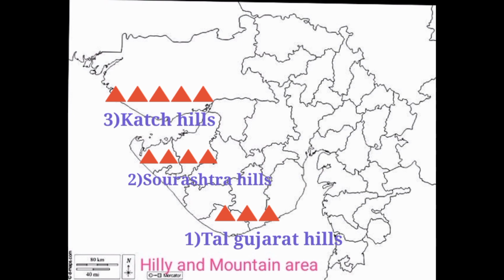These are the three regions of the hilly and mountain areas of Gujarat state. This is all about the hilly and mountain areas. Do you understand this topic? Now we go to the next.